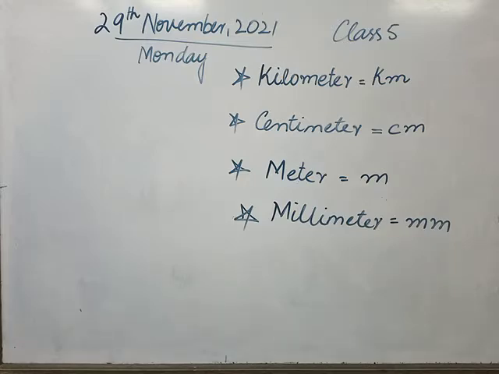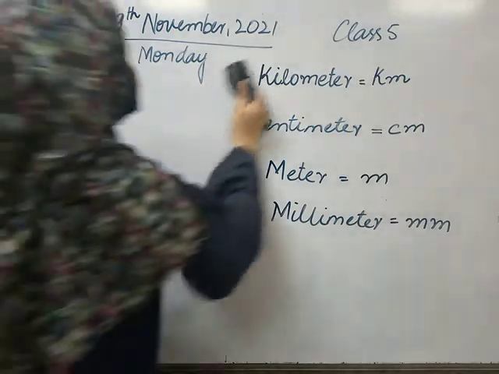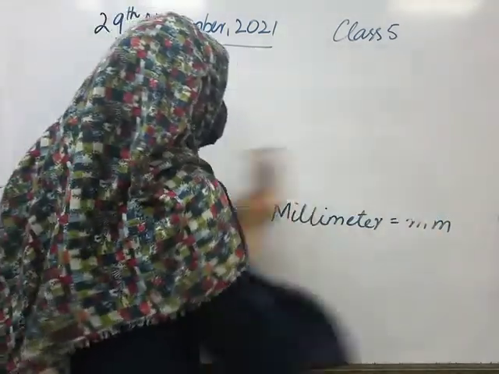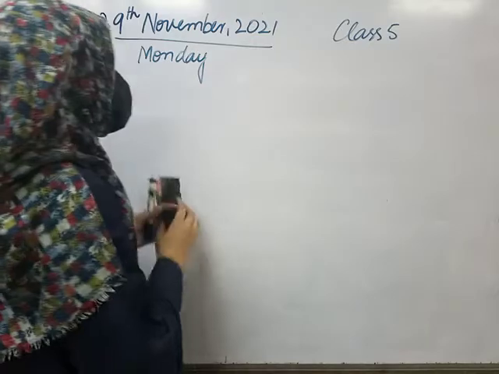Okay? So in this lesson class, first of all we have a conversion of kilometer into meter. Now I am going to write it.